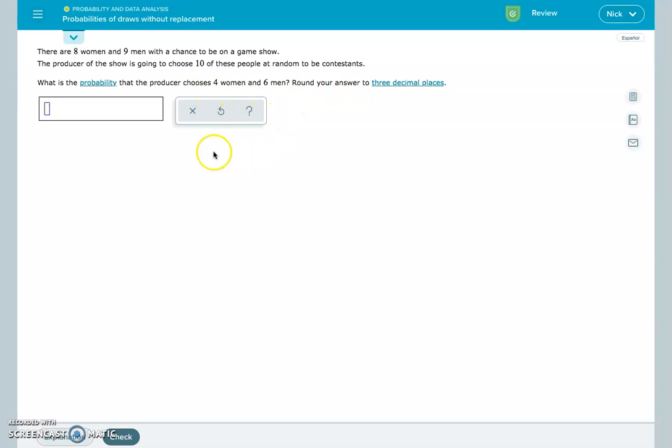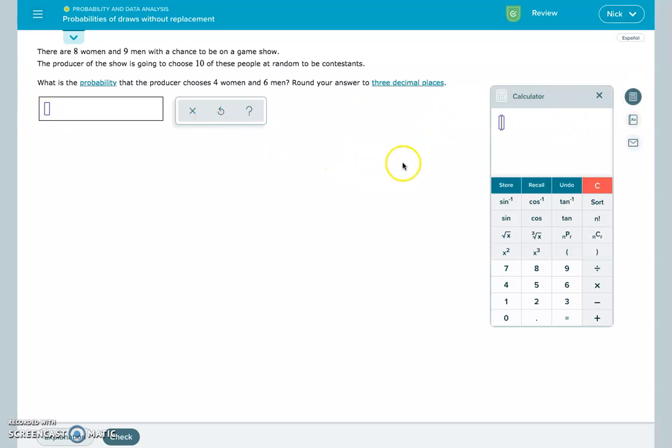Alright, so we're going to do this in a couple phases. What I'm looking for is how many combinations of 4 women I can get out of the 8 total. So I'm going to come over here to my combinations, and I want 8 choose 4. So there's 70 options there. I'll throw that over here for the time being.